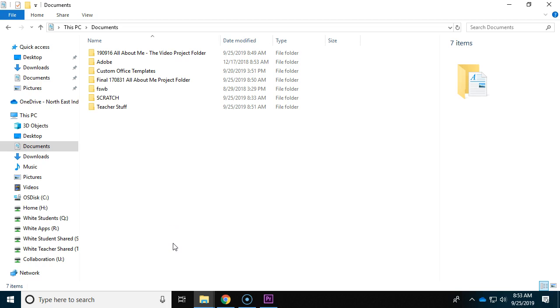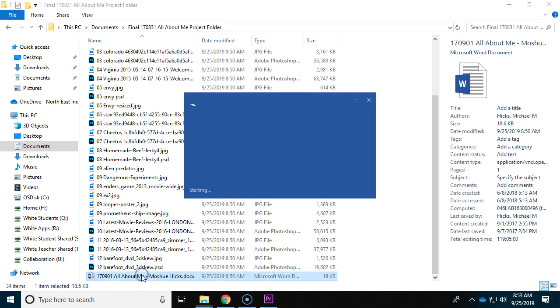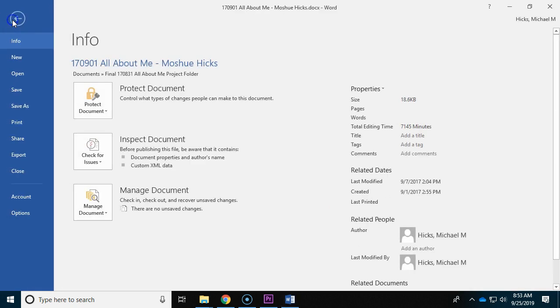We'll need some captions to complement each image as it's animating, and we're going to reuse our Word document from our All About Me project folder. Let me open it up, and then immediately save it with a new name, because we don't want to alter the original essay.